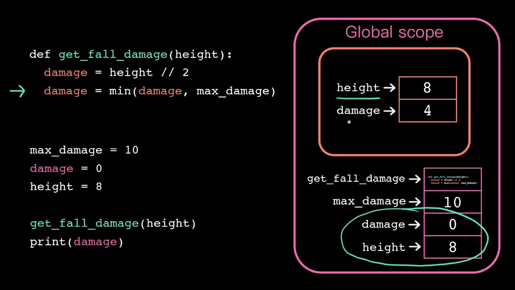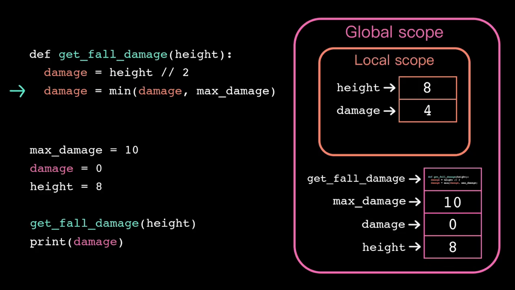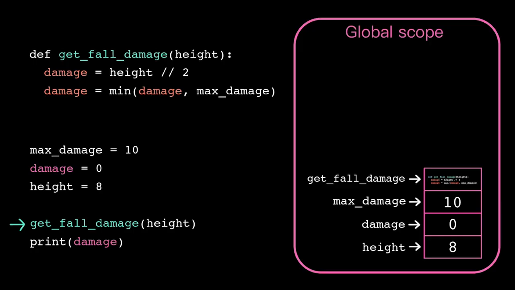Instead, we're creating new damage and height variables in a different scope. We call this local scope because it's local to this region of memory. As soon as the function call returns, that stack frame gets popped off, so all those local variables disappear. By the time we get to this last print statement, we only have the global damage available, so this prints 0.